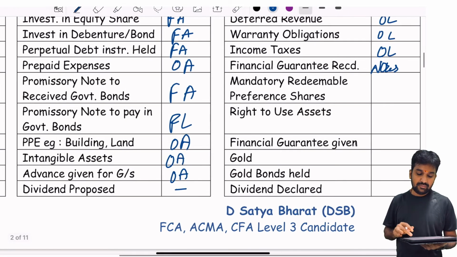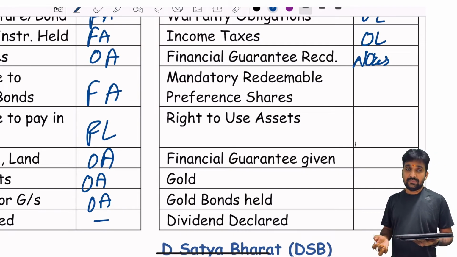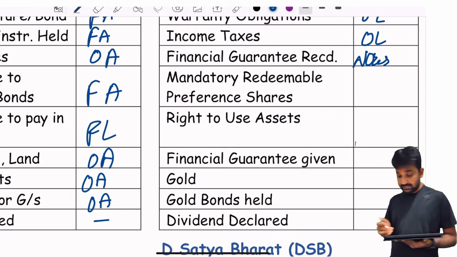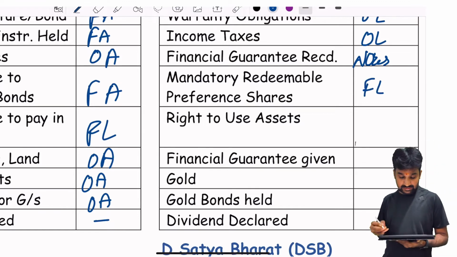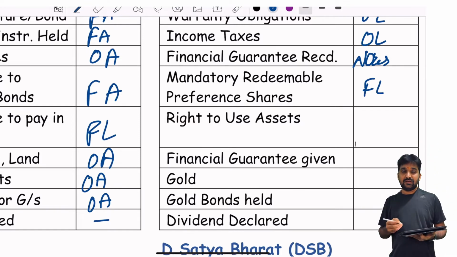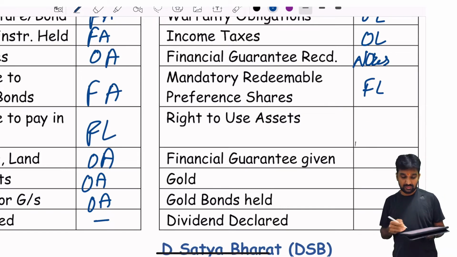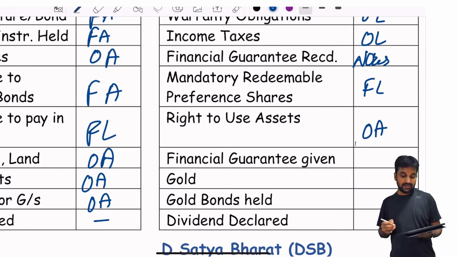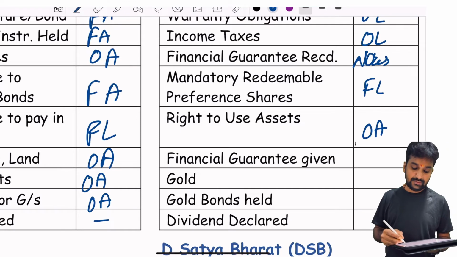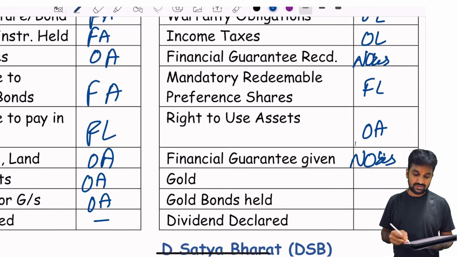Mandatory redeemable preference shares: since it is mandatory to redeem the preference shares, it can be considered a financial liability. Right to use the assets, as such, will not make you pay any cash or anything, right? It's only your right to use, so it is only another asset. Financial guarantee given is not a liability; it's not even a liability, only in the notes to accounts you have to show.